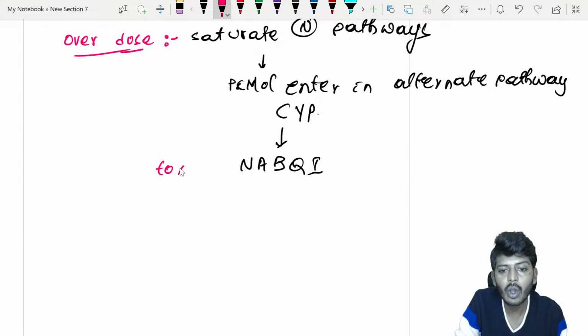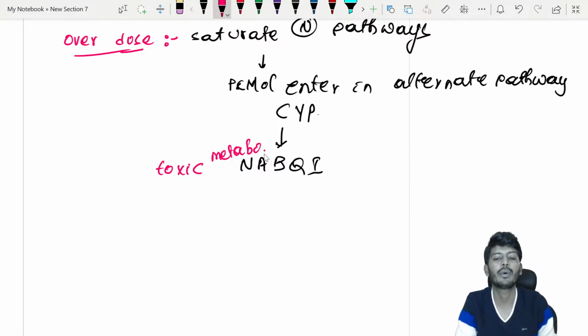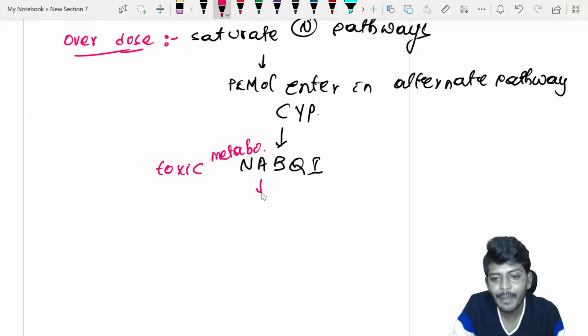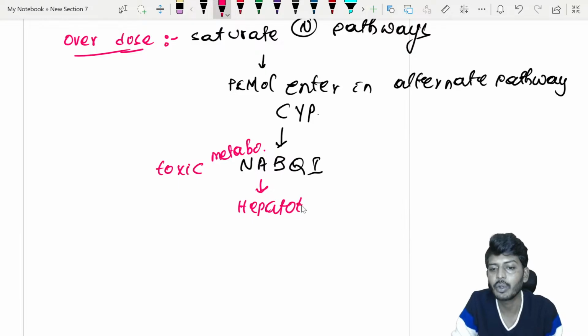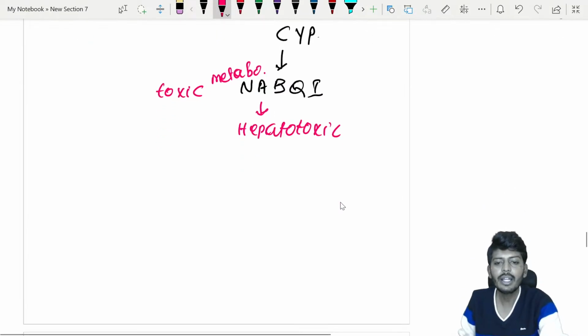This is a toxic metabolite. NAPQI, my dear students, is very, very important. That NAPQI is the one which will cause hepatotoxicity. Hepatotoxic.